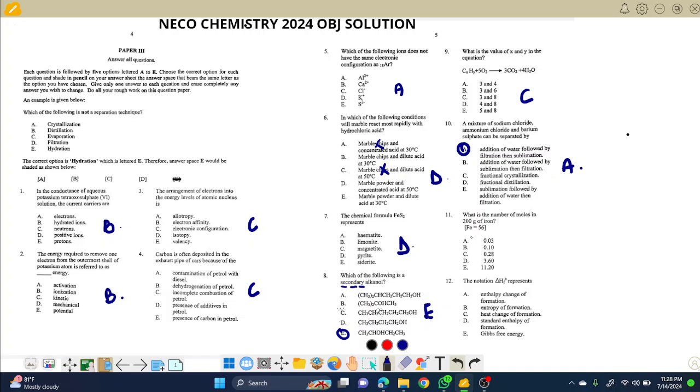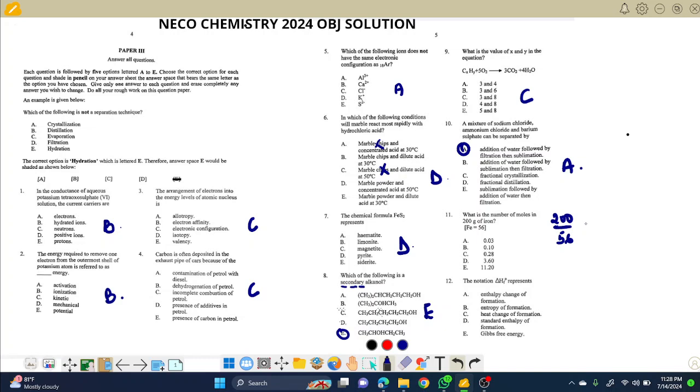The next is a calculator question, I think. What is the number of moles in 200 grams of iron? Number of moles is mass over molar mass. Not to waste time, mass is 200, molar mass is 56.